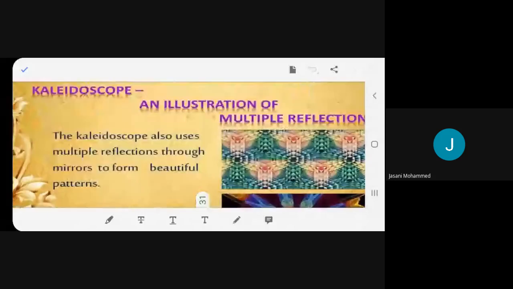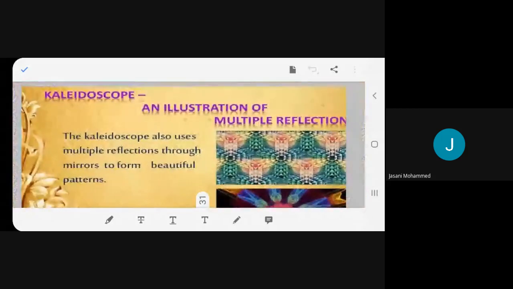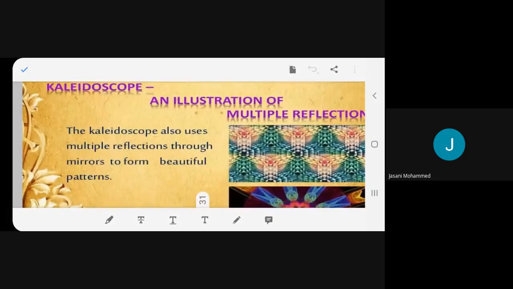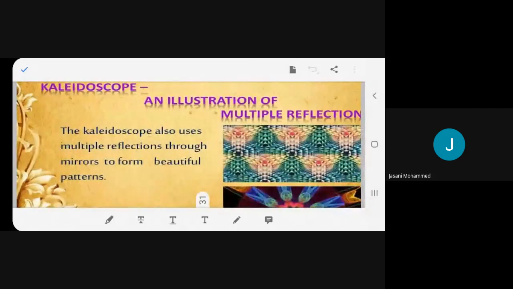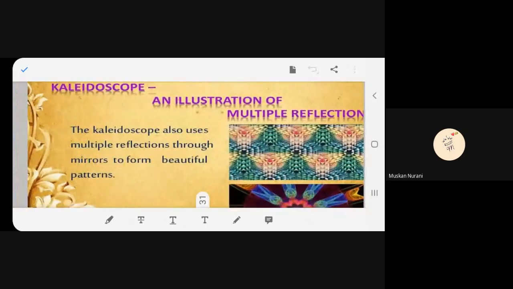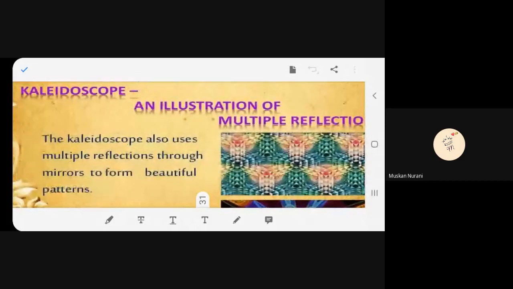Now we come to kaleidoscope, which is working on multiple reflection. You know what is kaleidoscope, beta? No, ma'am. Okay. It's like a tube, and you look over here. Inside there will be pieces of bangles. You put it inside, and when you keep on moving, you can see lots of images, patterns, varieties. It's nice to play with. I will be showing you what exactly it is.